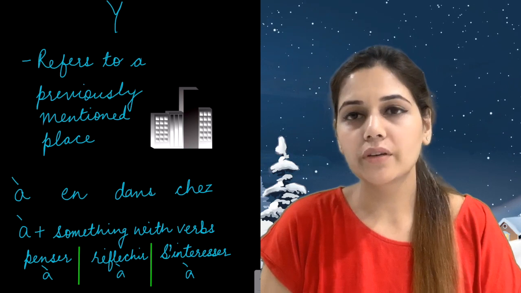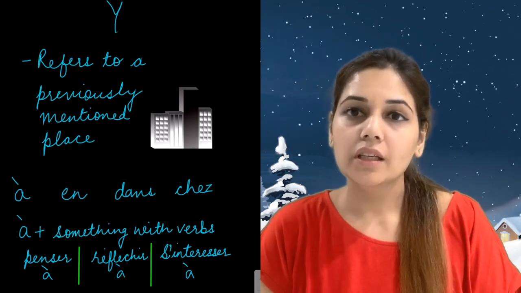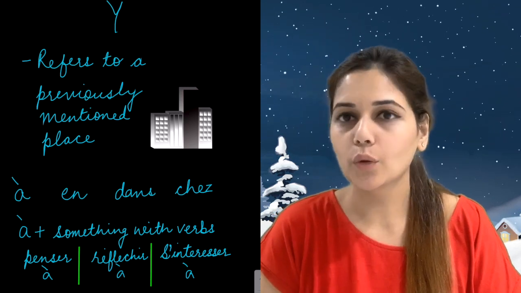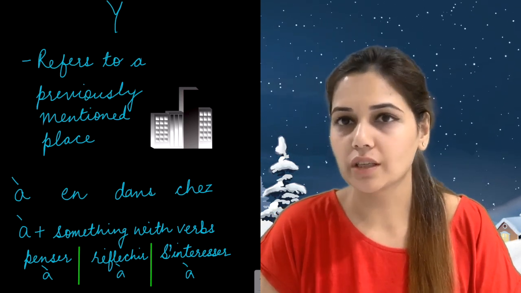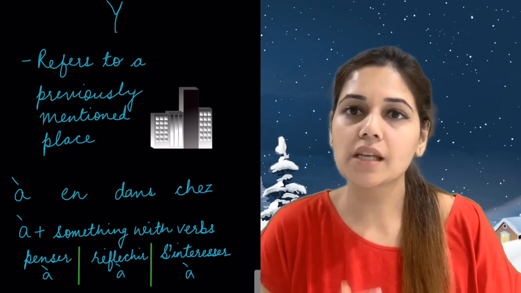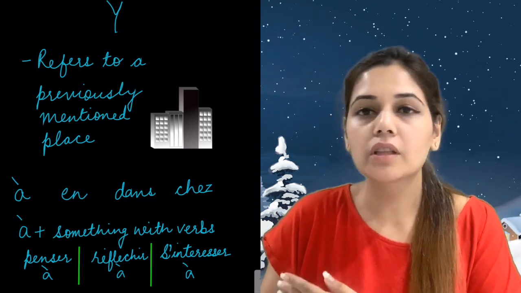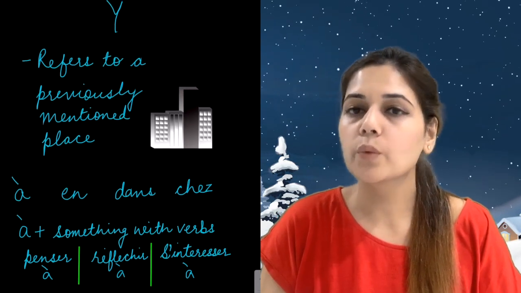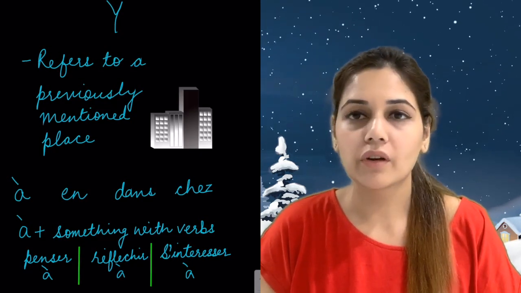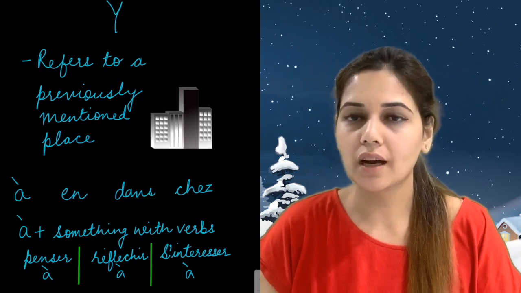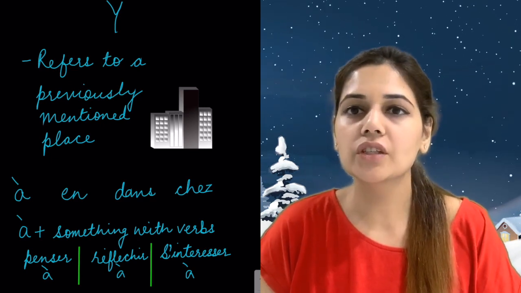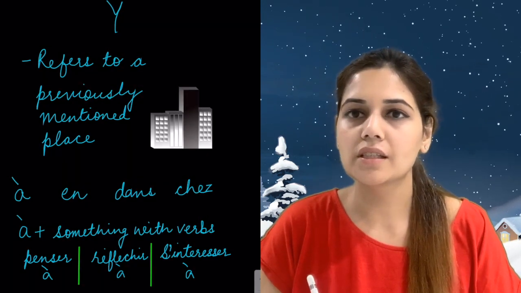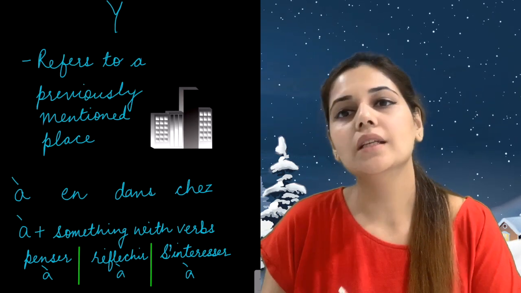Y refers to a previously mentioned place. Y replaces any place introduced with a preposition à, en, dans or chez. Y also replaces à plus something with the verb. For example, there are certain verbs which take the preposition à. For instance, penser à, réfléchir à, s'intéresser à. So this part of the sentence will also be replaced with Y.